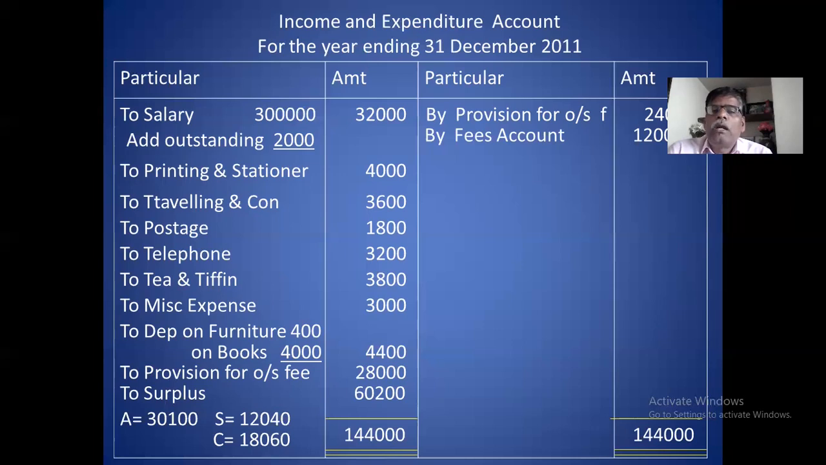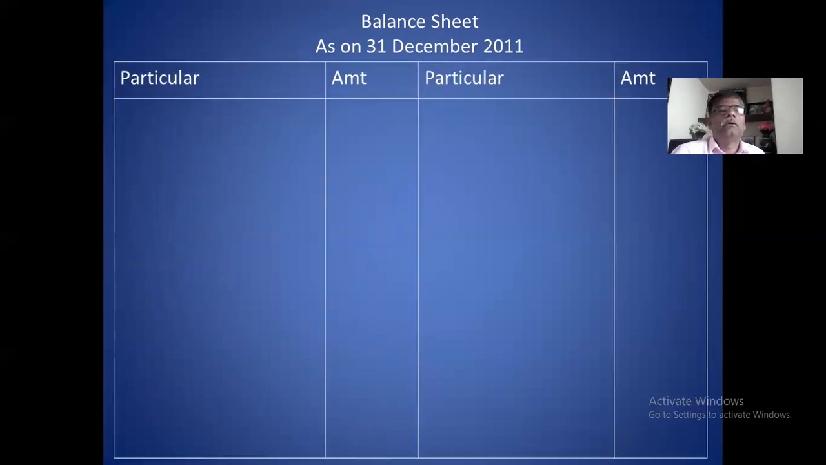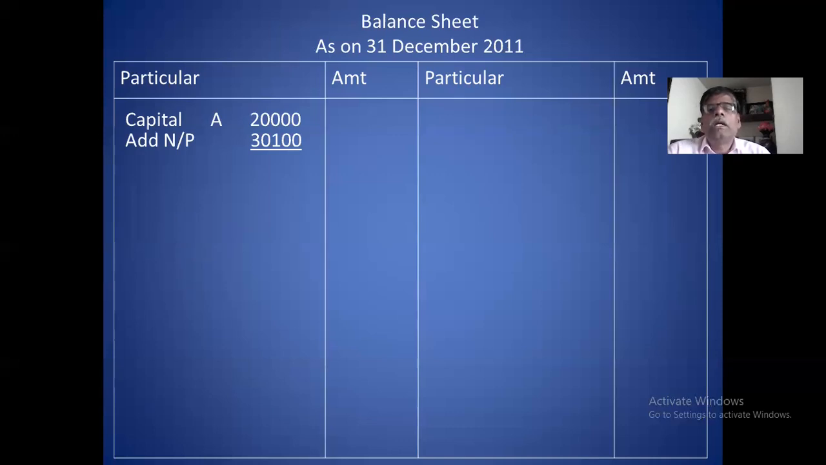Thereafter, you prepare the balance sheet. You see the balance sheet. Balance sheet as on 31st December 2011. First, you take the capital of A. Capital of A is 20,000. Add net profit. His profit is 30,100. Here you add interest on capital, additional capital if in the problem. So only one addition is there.